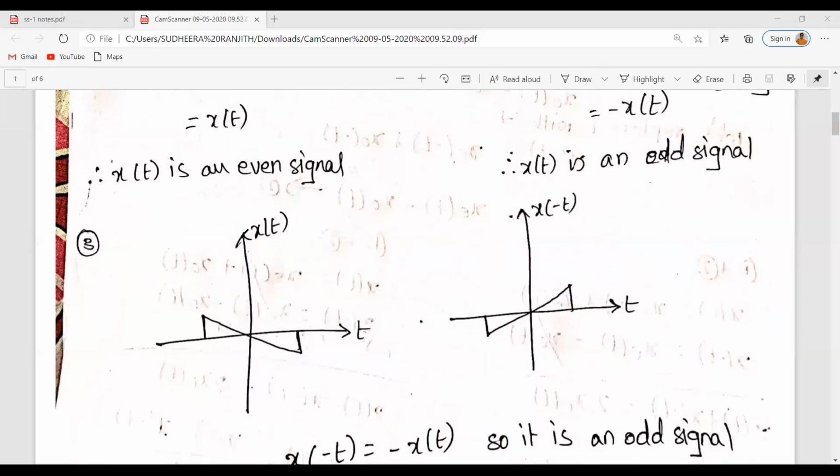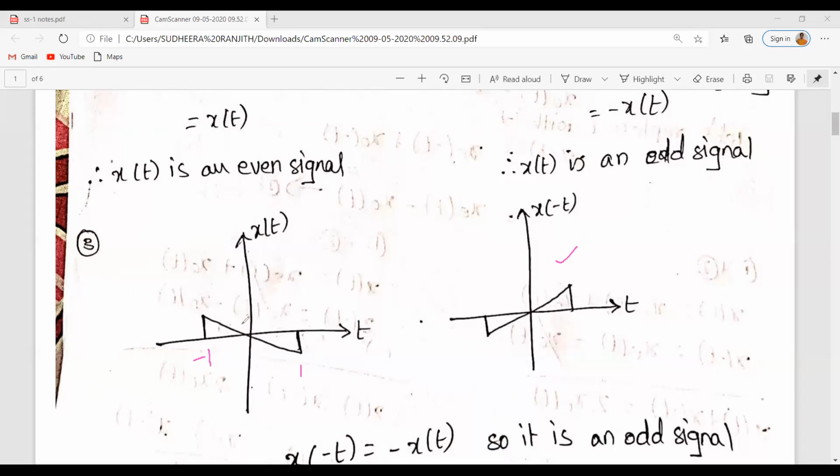They asked us to find whether x of t is an even signal or an odd signal. So what we would like to do is plot x of minus t. Here x of t is given, and we should plot x of minus t. Here the limits are not given. If the limits are not given, we can consider the limits as minus 1 and plus 1, right? So let us try to plot x of minus t.